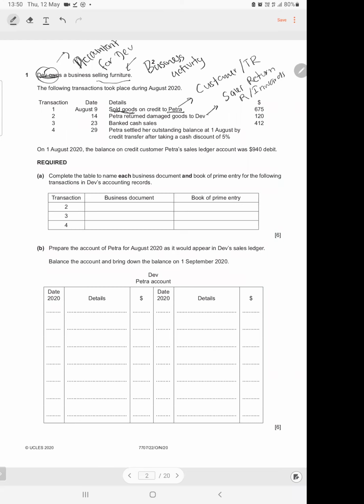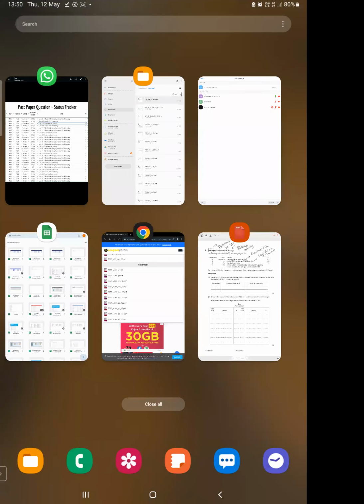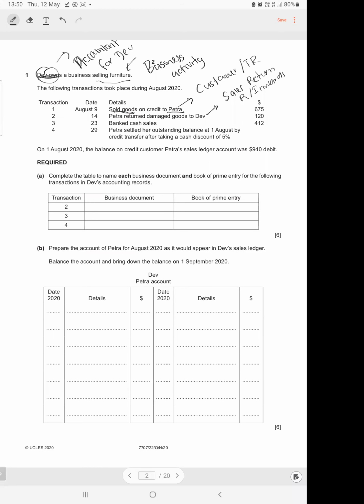You look at the other person involved in the party. In this instance, the other person is a customer, therefore it is a sales return. Banked cash sales simply means we took the cash that we have in our hand and deposited it into our bank account. This is also called a contra entry because both entries will be in our cash book, the 3-column cash book. And then finally, Petra settled our outstanding balance on 1st August by credit transfer.